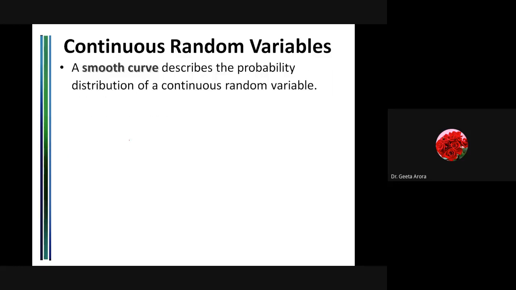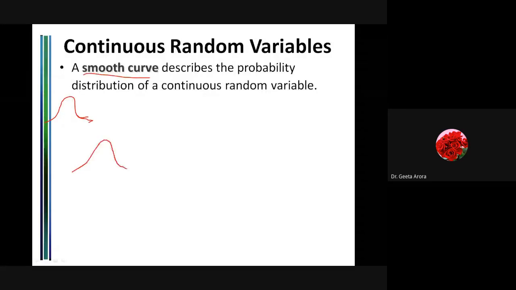Now in the probability distribution case, if we talk about a continuous random variable, then how are we going to describe it? One of the most important properties by which we can visualize it is a smooth curve. Whenever we talk about normal distribution, from now onwards you will see that every time I am going to create a curve like this. It's not actually created correctly, it's just a bell shaped curve. Let me try again, like this.